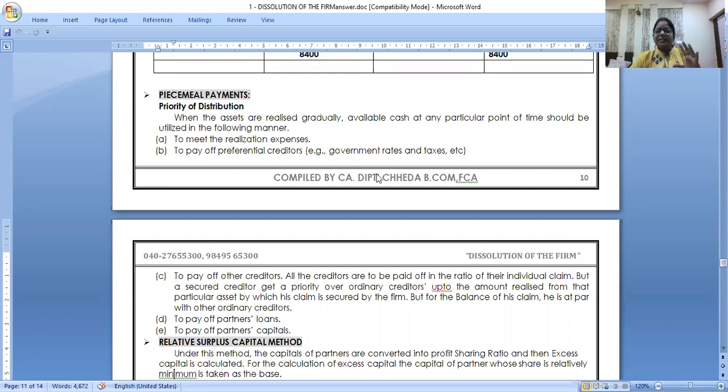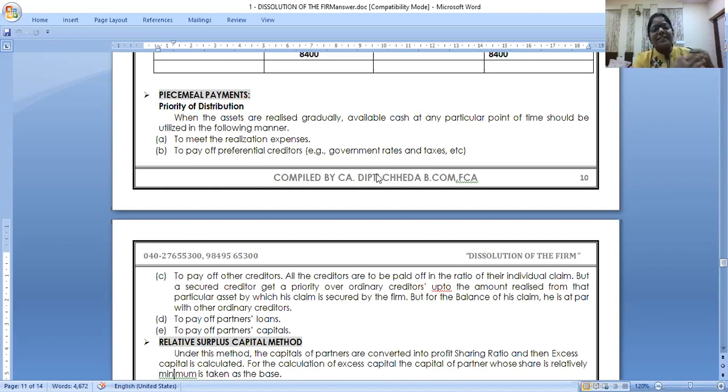So did you get the reason? I want to repeat again. When I have paid others and I have 10,000 left and I have to pay 1 lakh to each of the 3 partners, I can't just give the 10,000 to anyone. I want to give the 10,000 in such a way that none of the partners are at loss. And why so? Because we don't know.